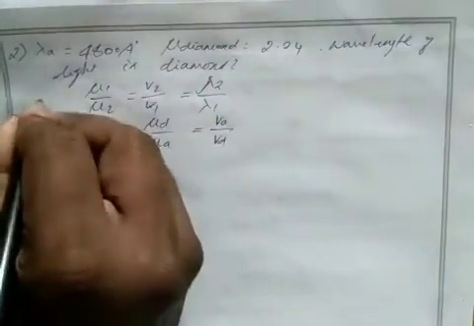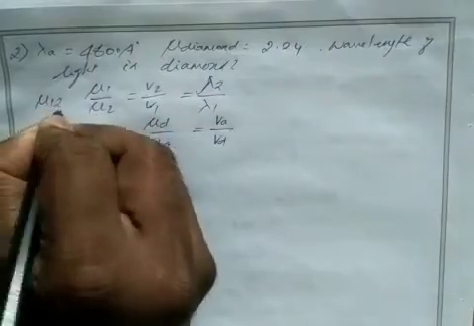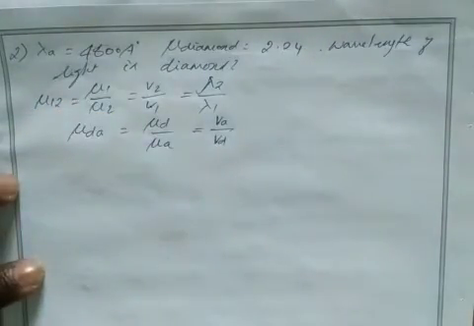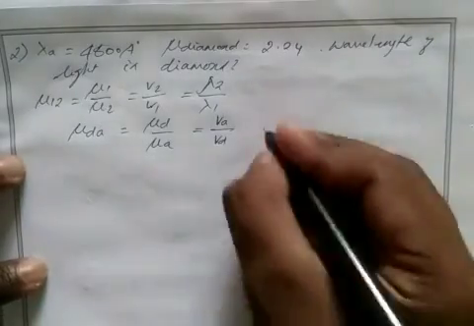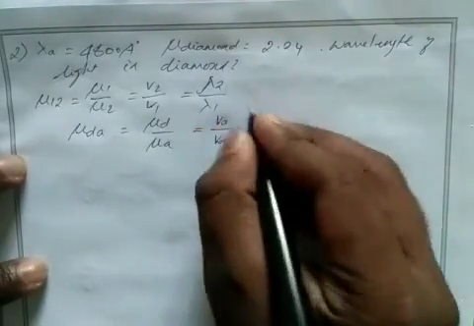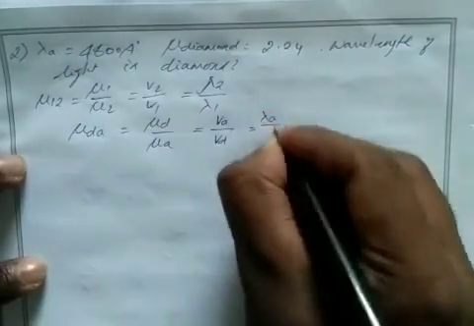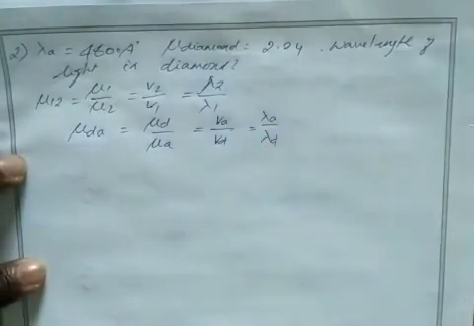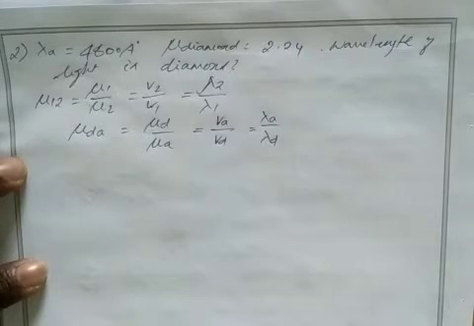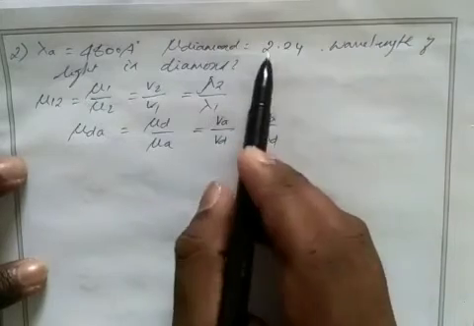Okay, so here I can write refractive index of medium 1 with respect to refractive index of medium 2. You see these two formulas have the same structure. Then I can write wavelength is directly proportional to velocity. So wavelength of air divided by wavelength of diamond. Clear?